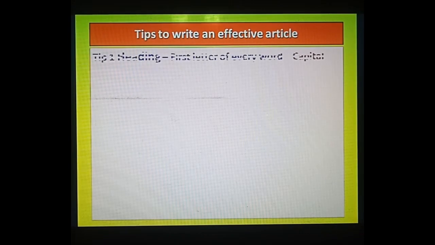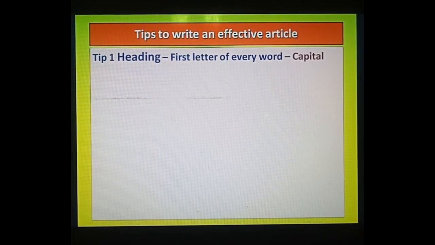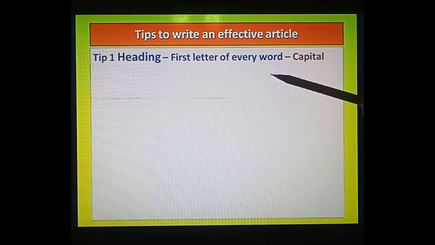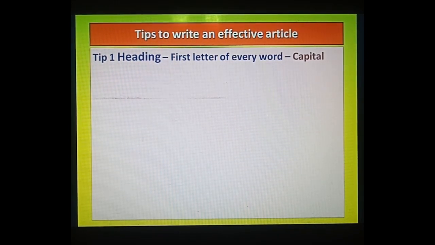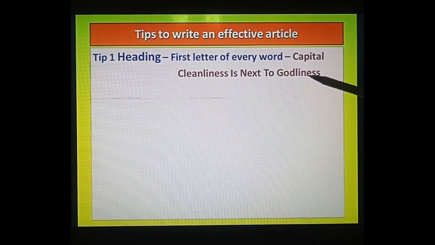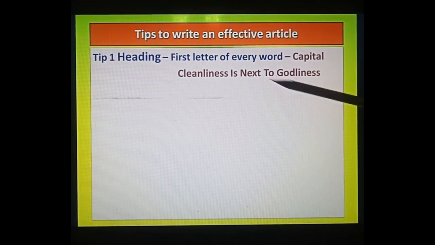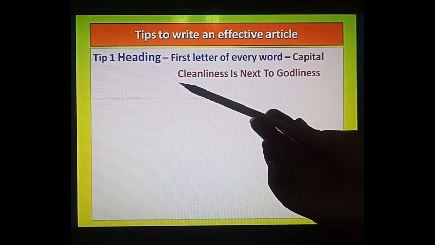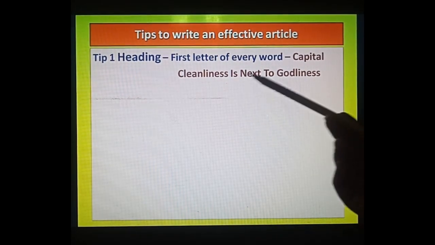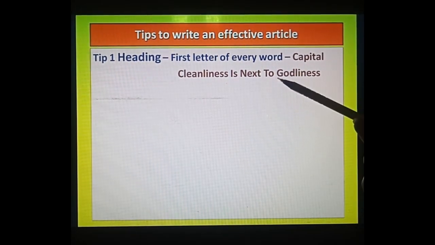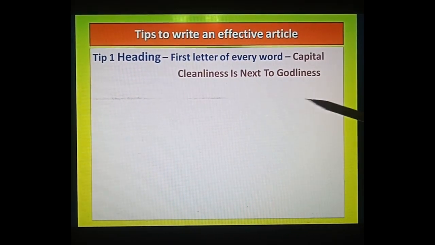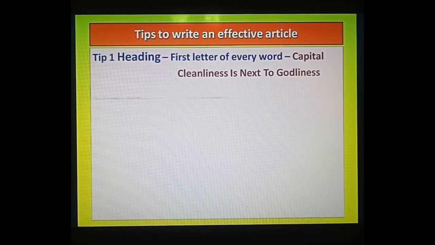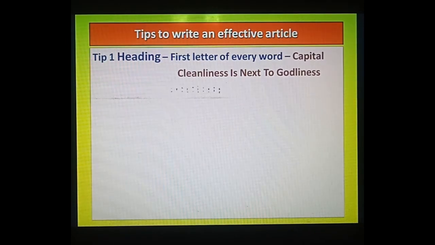Just see the first one, tip 1, heading. As I told you, the first one is the heading. The first letter of every word will be capital. How? Suppose this is our today's work only: Cleanliness Is Next To Godliness. Here you can see cleanliness C, is I, next N, to T, and godliness G. I have written the first letters as capitals. This is the first tip you have to keep in your mind.